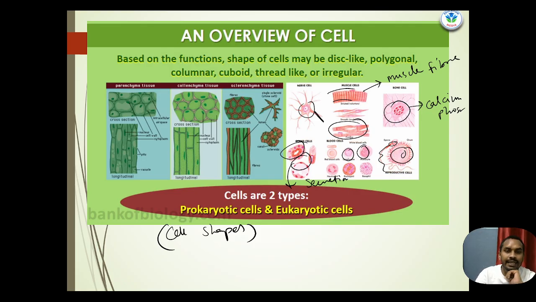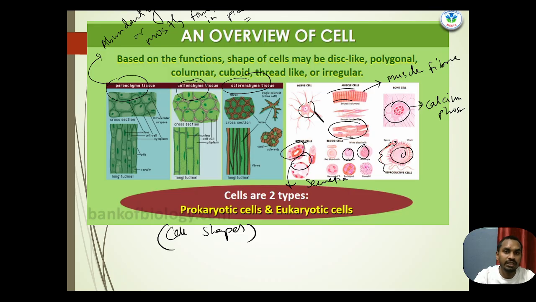In plant cells, we have different types of tissues, like parenchyma tissue, collenchyma tissue, and sclerenchyma tissue. Parenchyma tissue is abundantly found in plants. Then collenchyma tissue is also found.